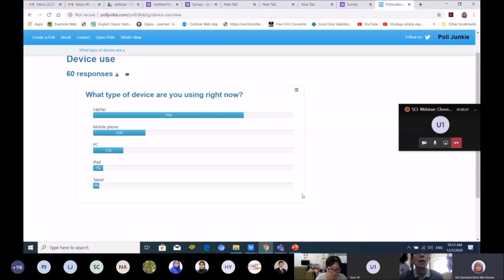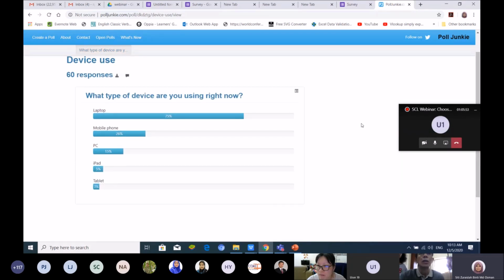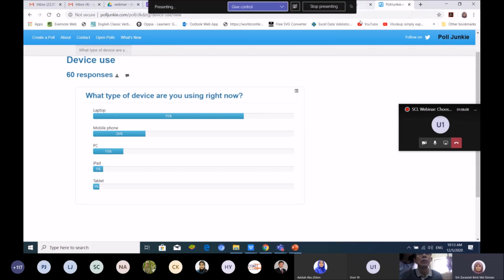Most of our participants are using a laptop, and 26% are using a mobile phone, and then we have iPad and tablet. For those who are using a mobile phone, you can also answer the survey, because I just gave you a link in the meeting chat. Most of our participants are using laptops, so we don't have any problem.